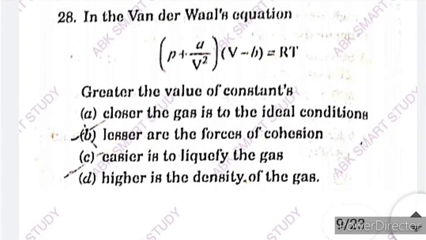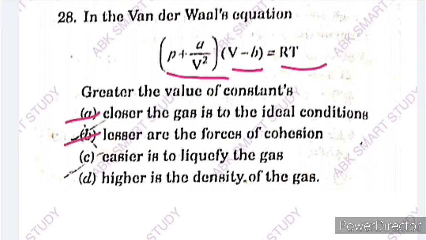In the van der Waals equation, P plus a upon V squared, into bracket V minus b, is equal to RT. So the greater the value of the constant, what will happen? Option A, closer the gas is to the ideal condition. Option B, lesser are the forces of cohesion.